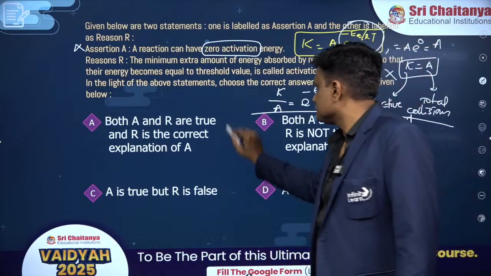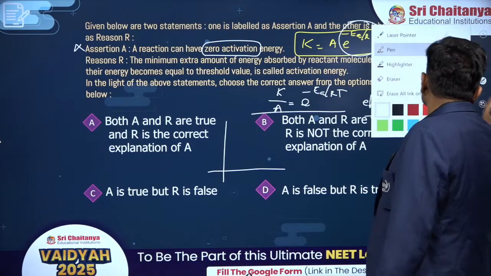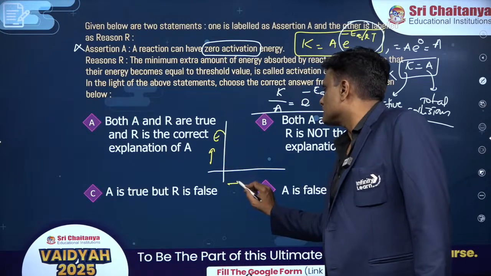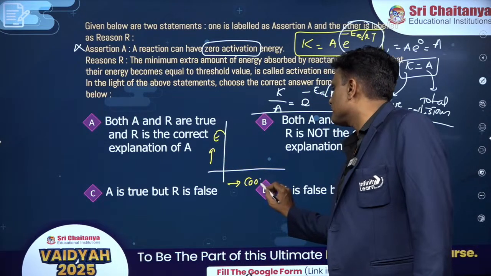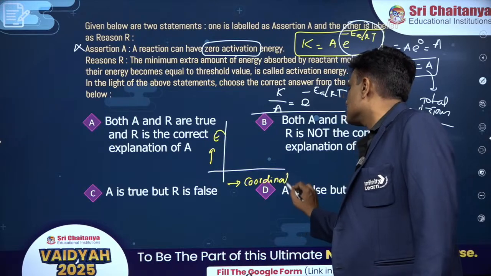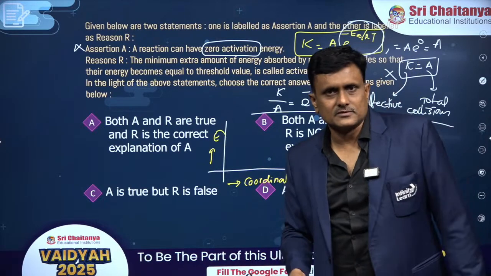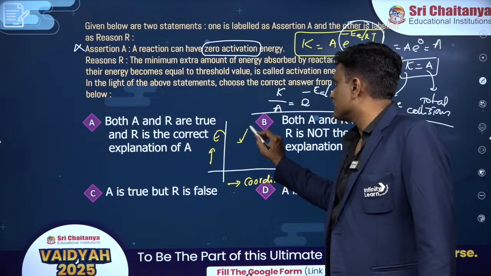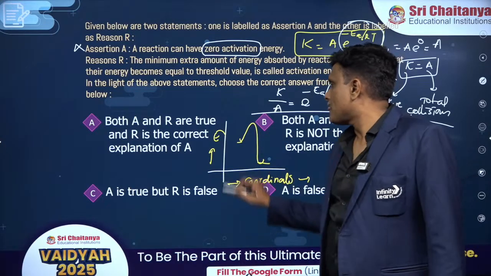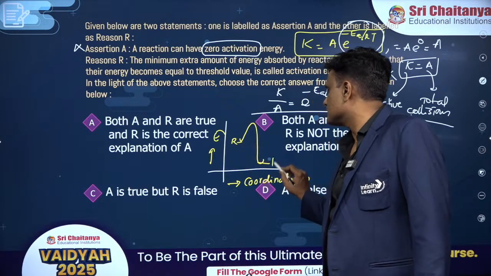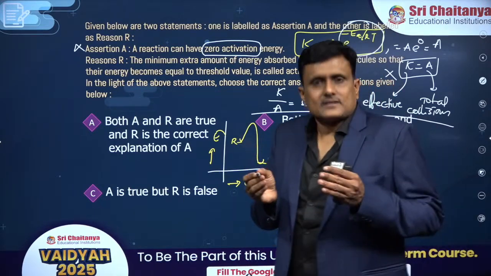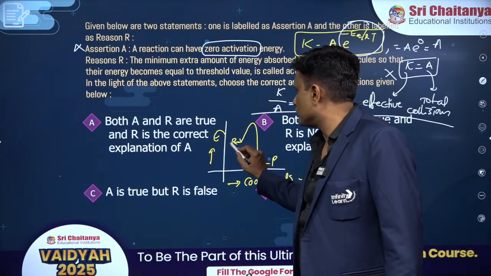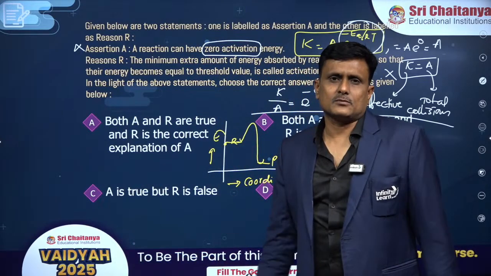It's something like this. What's happening here, please understand. This is energy and this is the reaction coordinate, something that varies with time. Normally the distance between the molecules is taken on the x-axis. As the reactant molecules are colliding due to fruitful collisions, this is where the reactants are, and this is the product. The reactant has its own energy known as average energy, possessed by the reactant molecules.